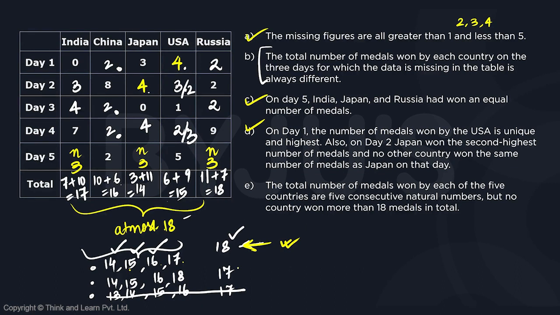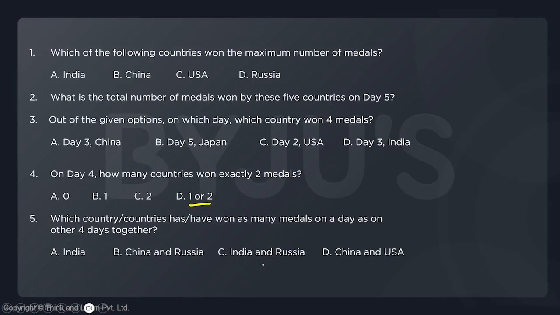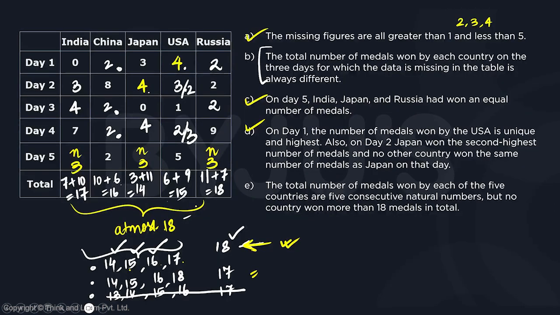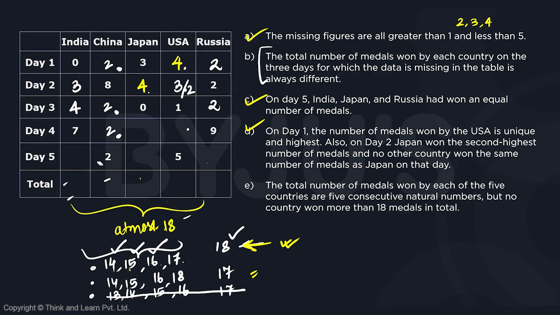Should we go ahead and check the next scenario? Right. Since this is also a possibility, and we have seen that there was a question where there was an option which gives us a hint that you can have 1 or 2 medals. So we should take that 17 as well. So let's erase everything. And of course, this is a quite difficult set.